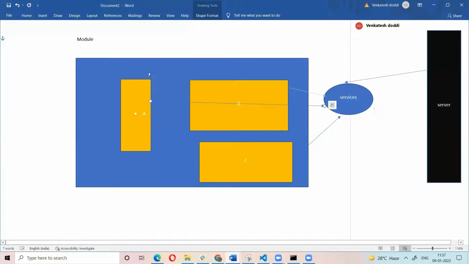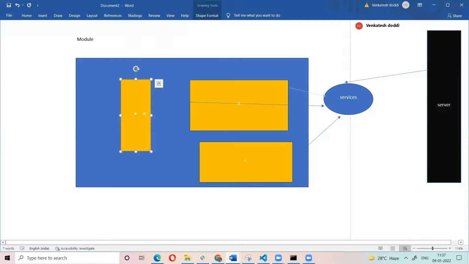These are the main building blocks. What is the module? The total page is the module. The module contains the components, and each component is a single part. A component gets data from the server using the services. This is the basic Angular architecture.